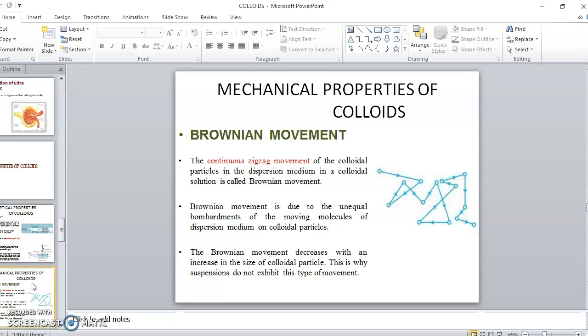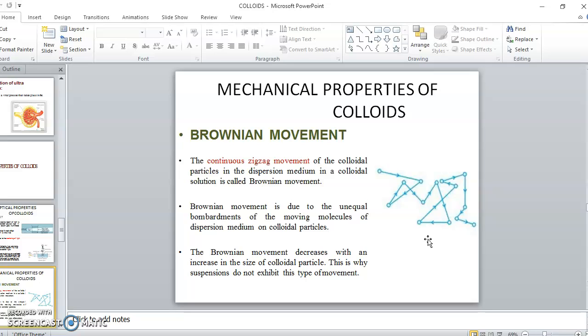We'll move to the next one, mechanical properties of colloids. One example is Brownian motion. You can see there are colloidal particles, and they start moving in a zigzag manner. This zigzag movement of colloidal particles is known as Brownian motion.